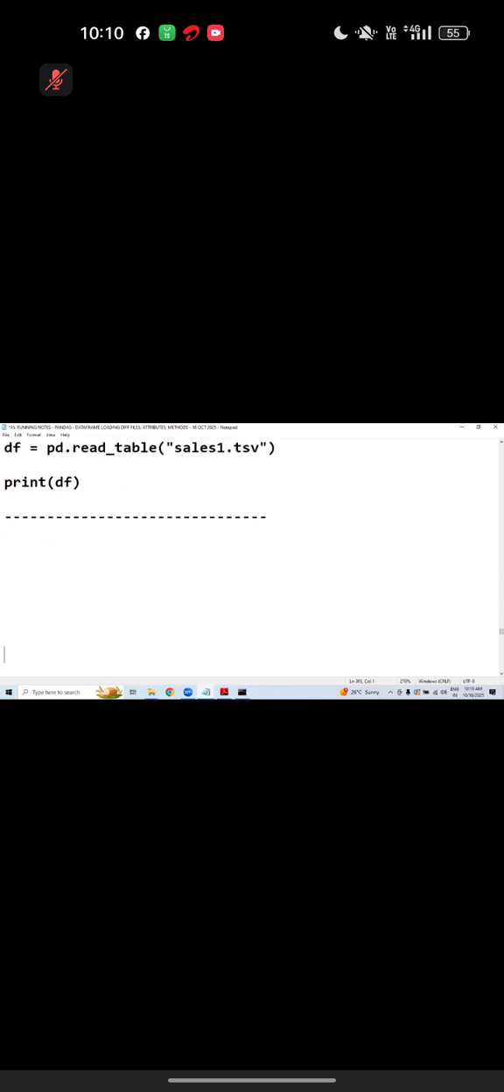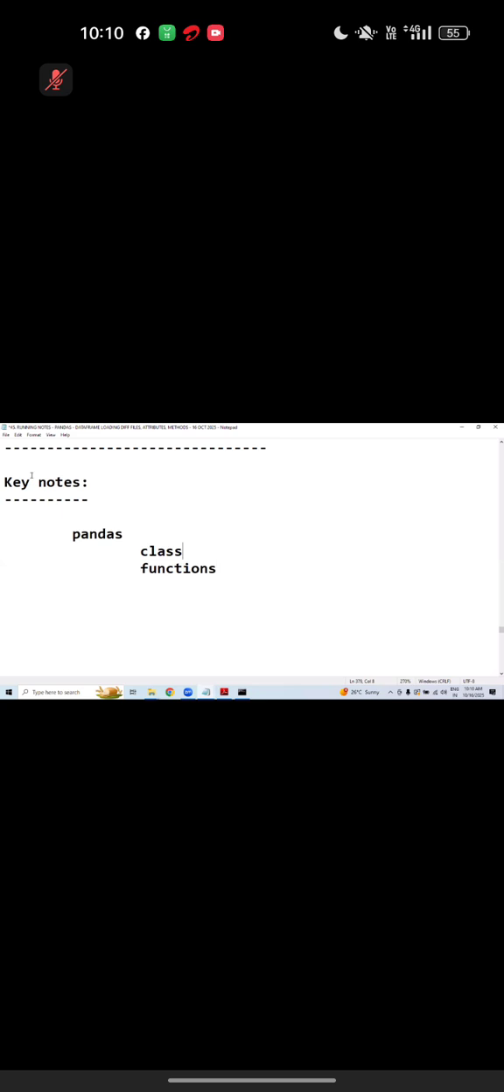So by using pandas, we can load files. Make a note, this is the key note. Pandas has classes, pandas has functions, and it even has methods. One of the classes, can you tell me? Series.